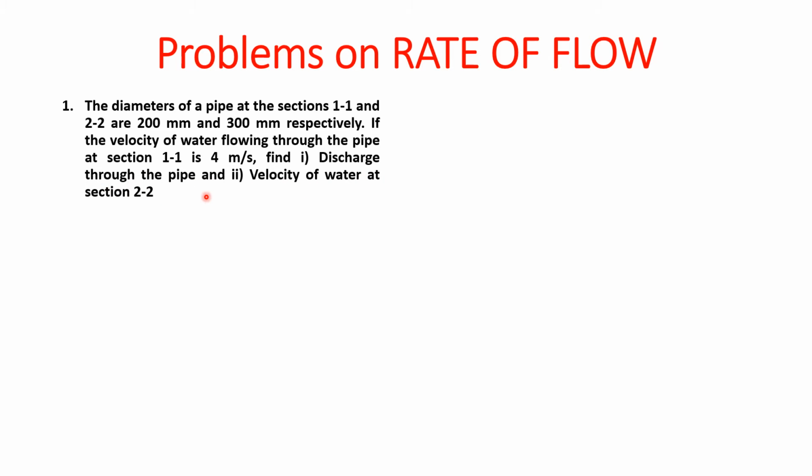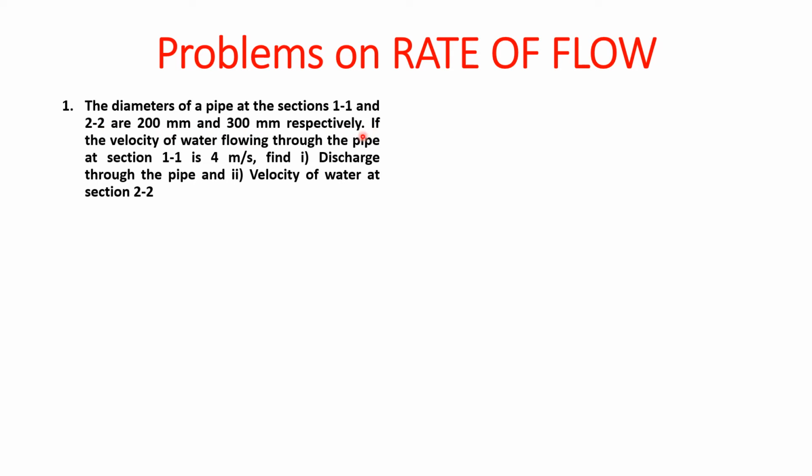So guys, let's first see the meaning of this problem. Diameters at section 1 and 2 are 200 mm and 300 mm. Naturally section 1 has the lower area as its diameter is lower, and section 2 has the higher diameter.